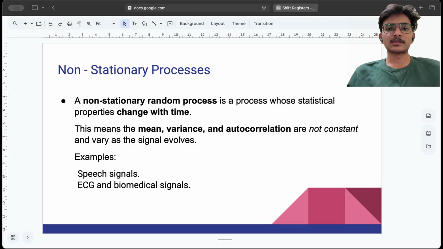In these processes, the properties always change with respect to time. Means, variances, and autocorrelation do not stay constant and vary as the signal evolves. The best examples of non-stationary processes are speech signals, ECG, and biomedical signals.